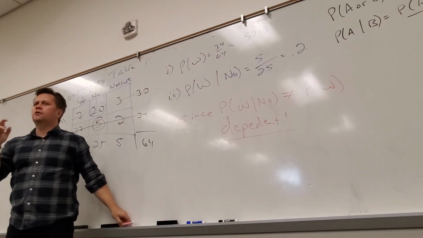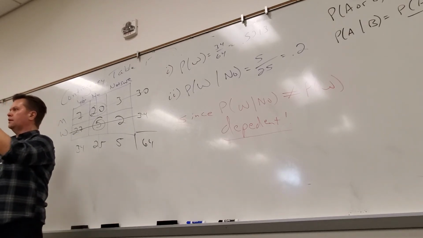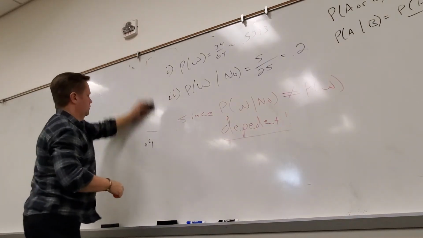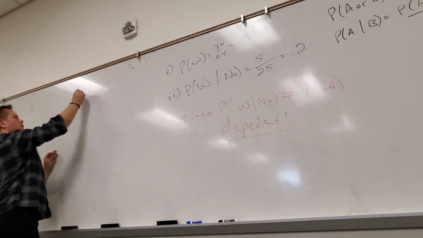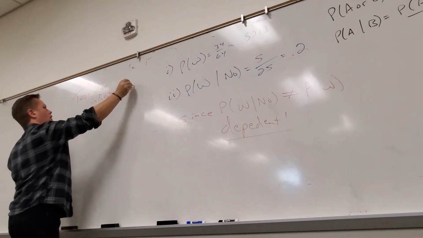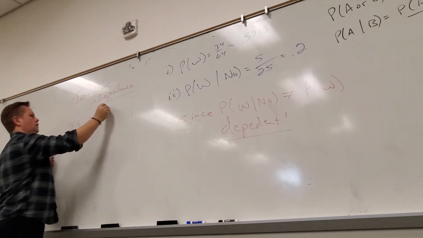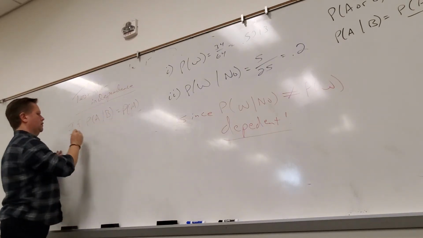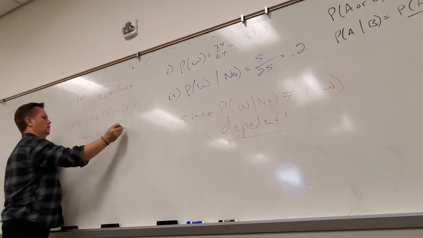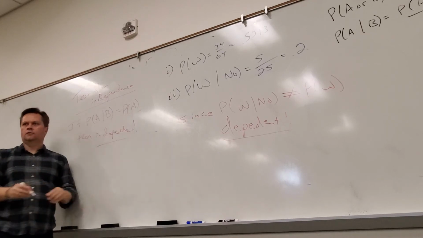So the general test for independence, if I ever say, are these two things independent, you must check. Check what, Jeff? I don't know. Test for independence: if the probability of A given B equals the probability of A, then they are independent. And vice versa. Independent, see, I love the word independent. Independent, there it is. It's really like banana.